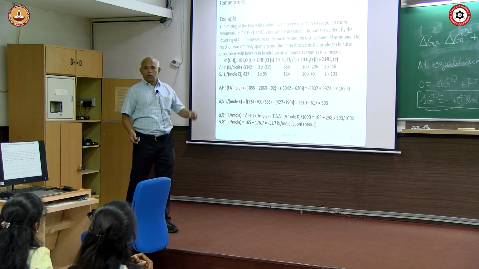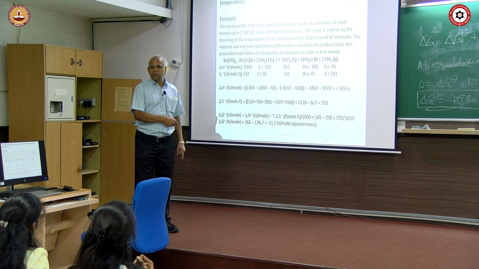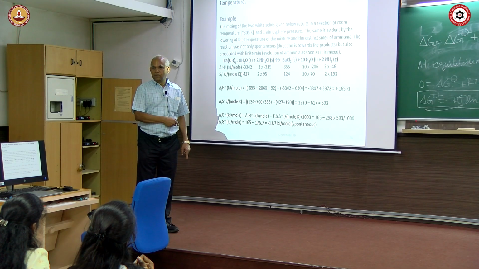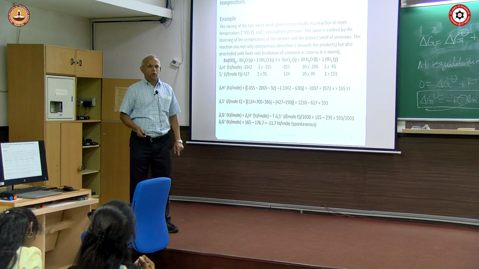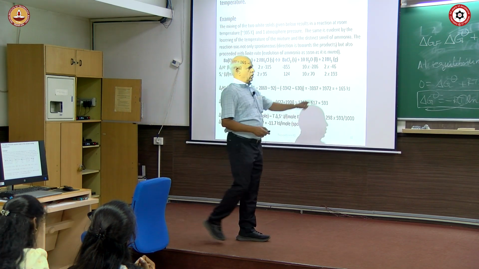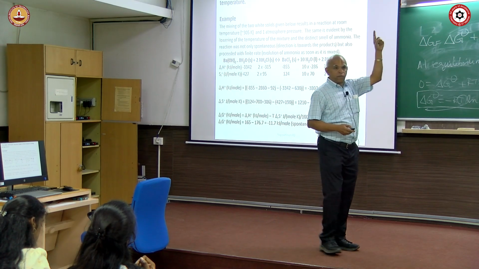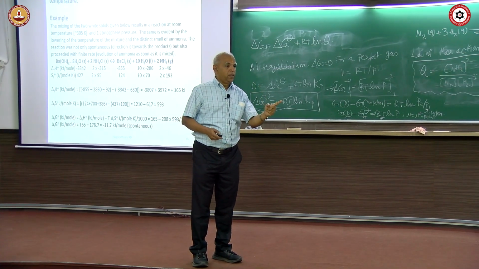Therefore, an endothermic reaction is spontaneous because free energy change is still negative. Okay, it may be an endothermic reaction, but free energy change is negative. So, free energy change is what one should look for, not exothermic and endothermic reaction.